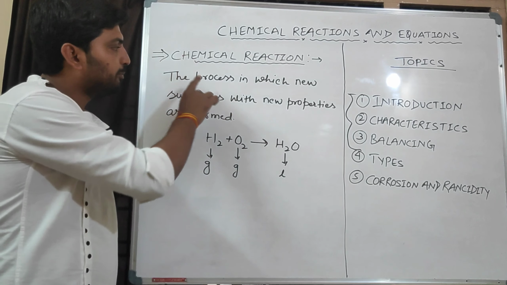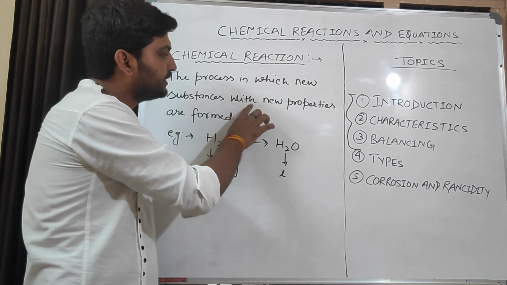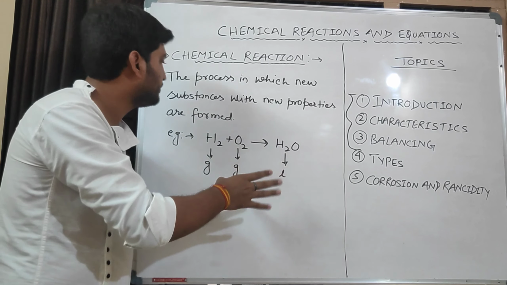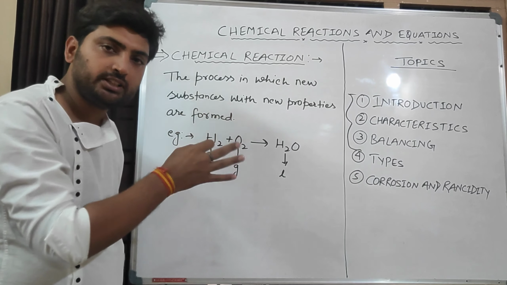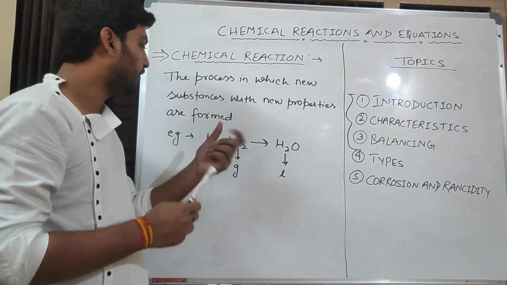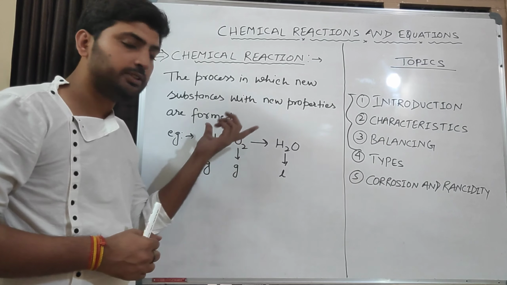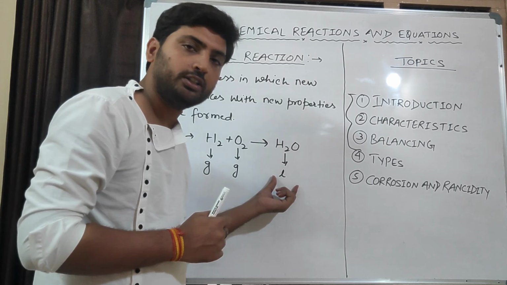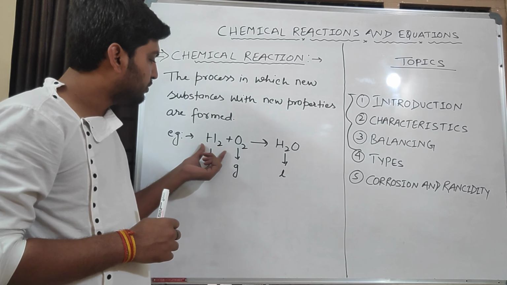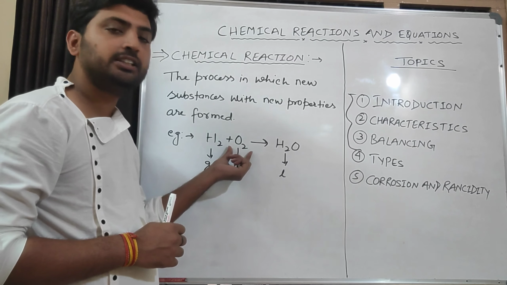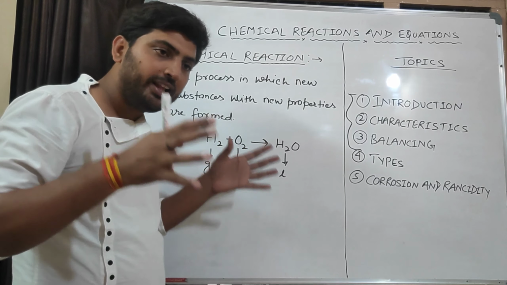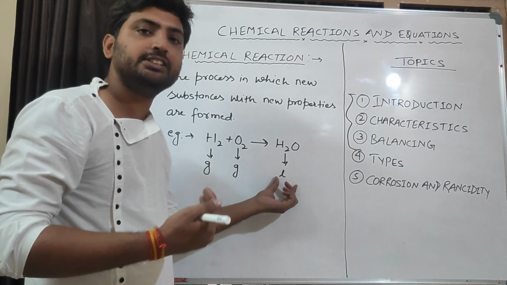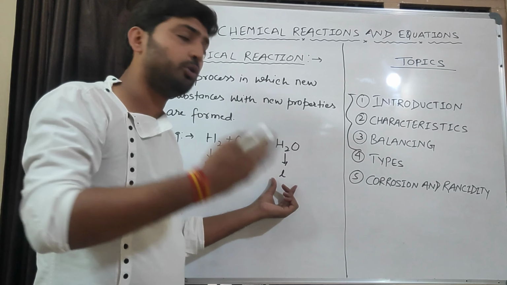What is a chemical reaction? It is a process in which new substances with new properties are formed. For example, when hydrogen reacts with oxygen, it forms water. Now you see here, hydrogen is in gaseous state, oxygen is also in gaseous state, but when they combine together, they form a new substance, that is water, which is in liquid state with new properties.